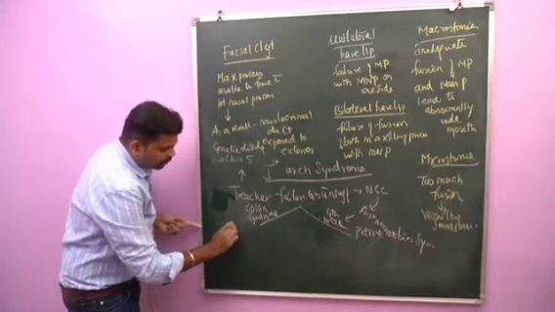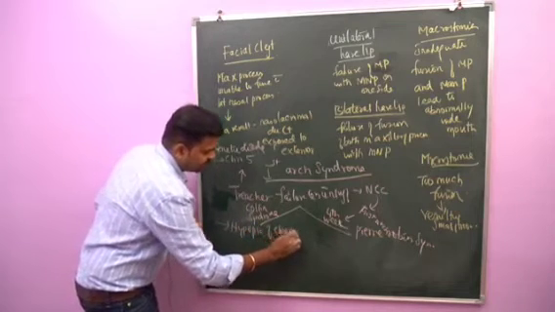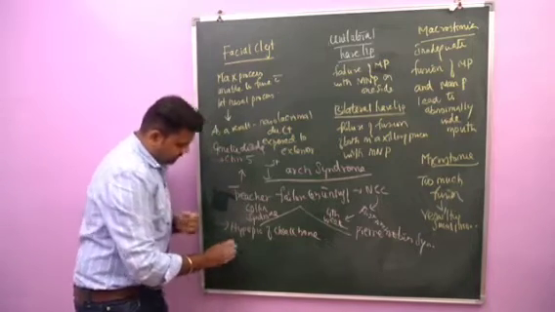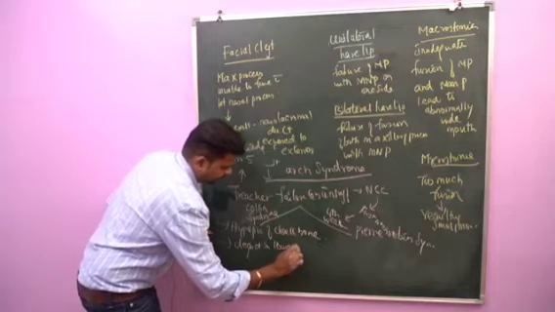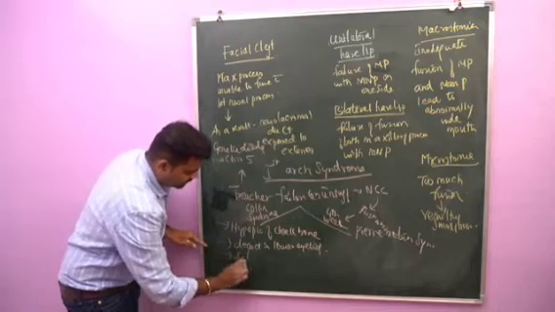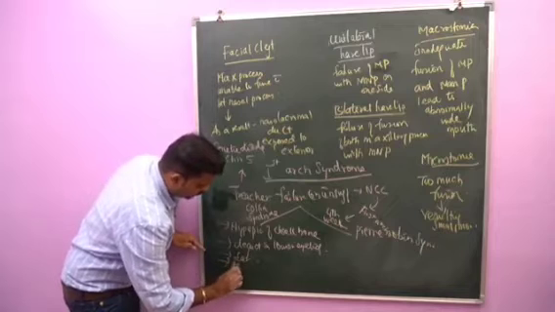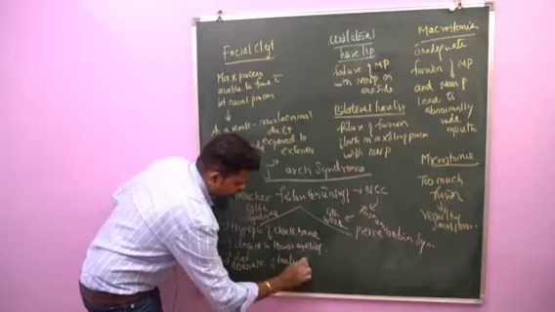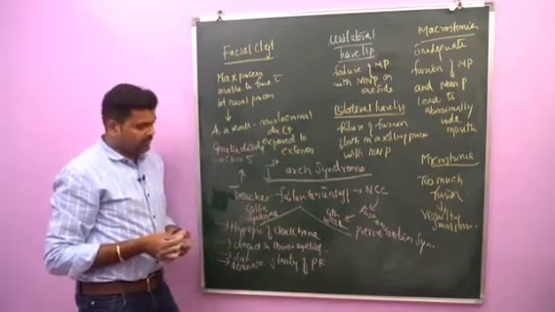Number 1, hypoplasia of the zygomatic bone, or you can say cheekbone. There will be defects in the lower eyelids, defects in the development of the ear, and downward slanting of the palpebral fissure. So these are the main features to be seen in Treacher-Collins syndrome.